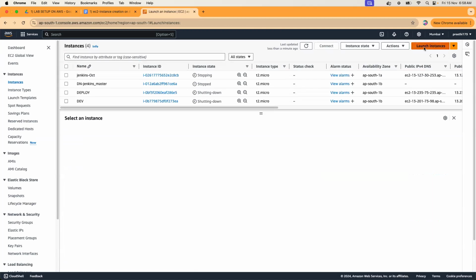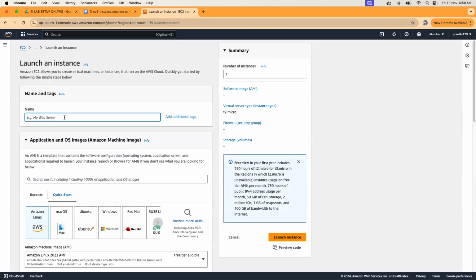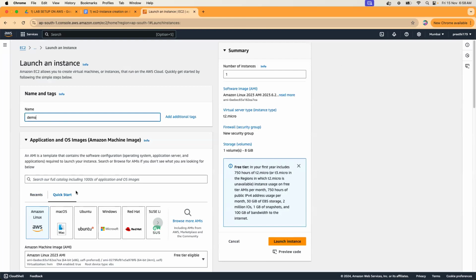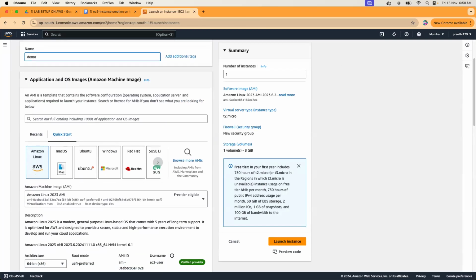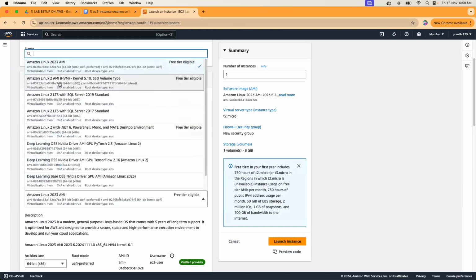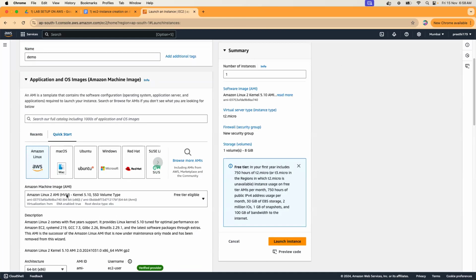Here you have launch instance. Give some name to your instance, like demo instance, and choose the image, whether it's Ubuntu, Windows, Red Hat, you can create any type of instance. We will be choosing here in the drop down Amazon Linux 2. Amazon Linux 2 is CentOS Red Hat based.